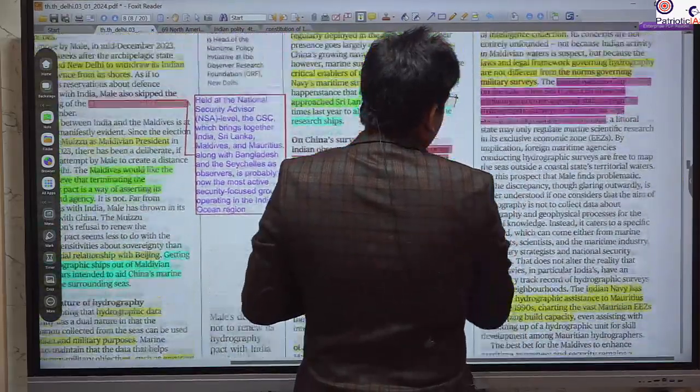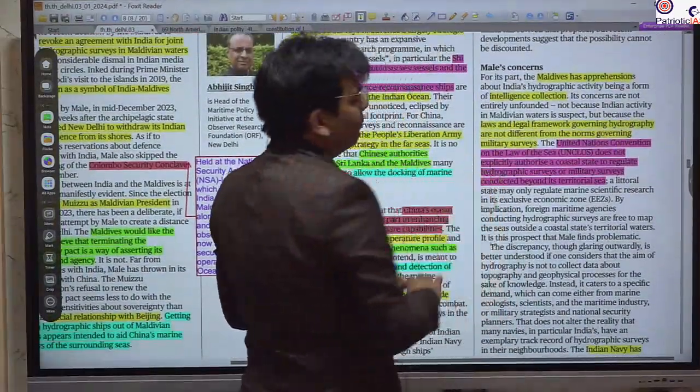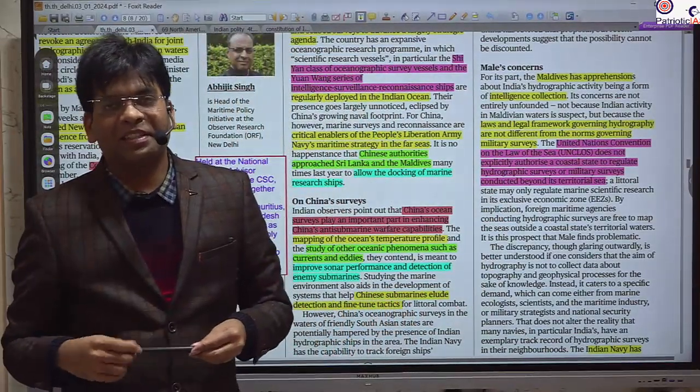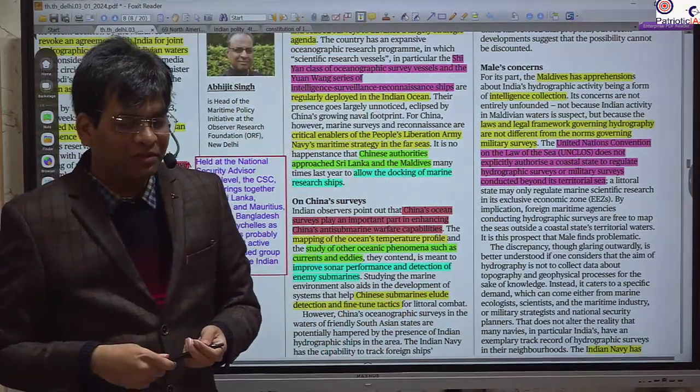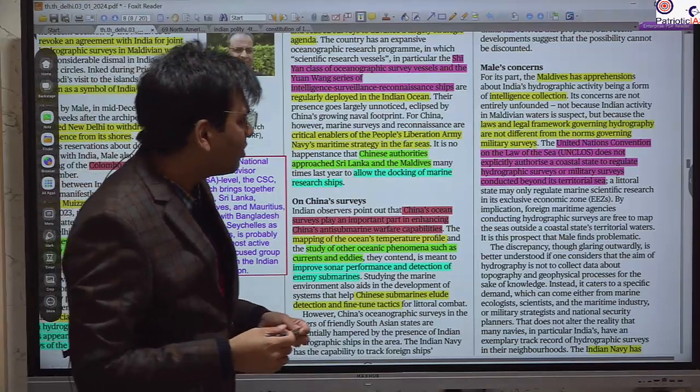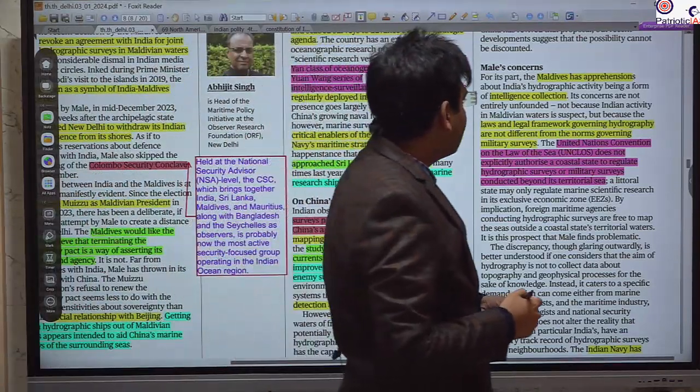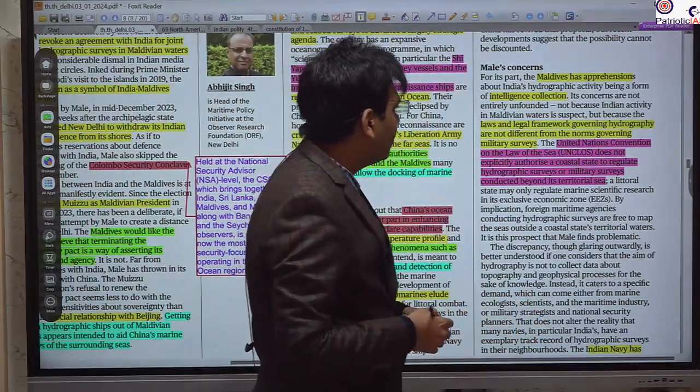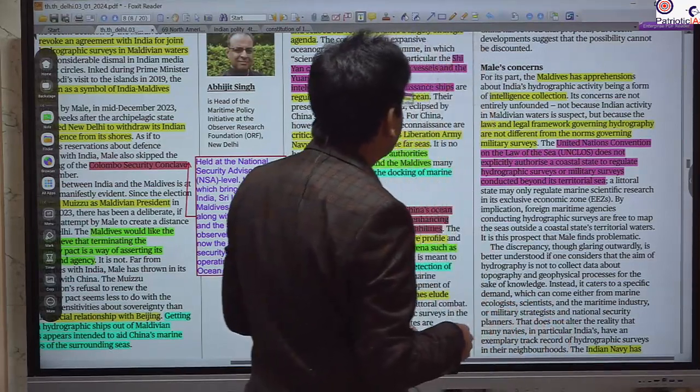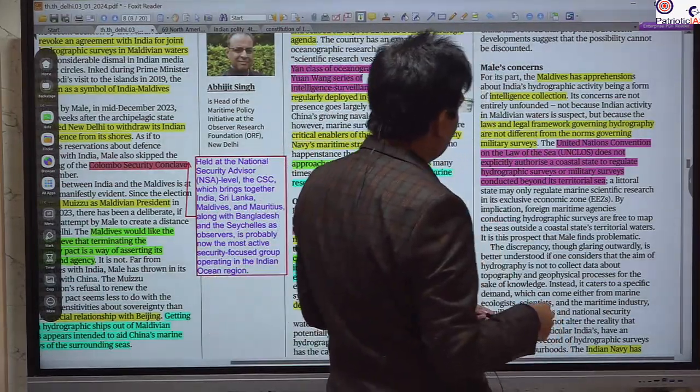Further, this article is discussing that this Maldivian worry or apprehension is not totally unfounded. There is some basis for that, because India's hydrographic activity is a form of intelligence collection.